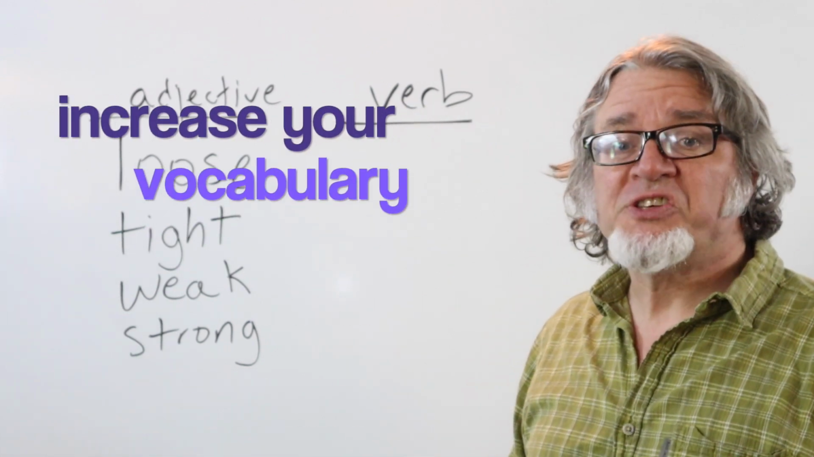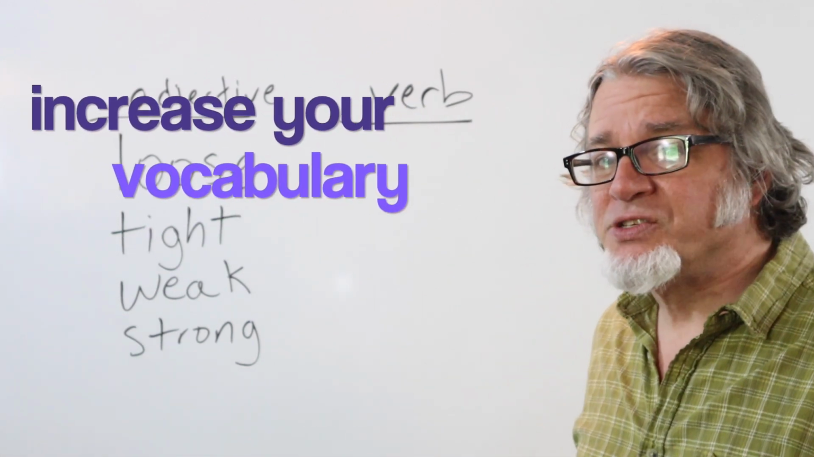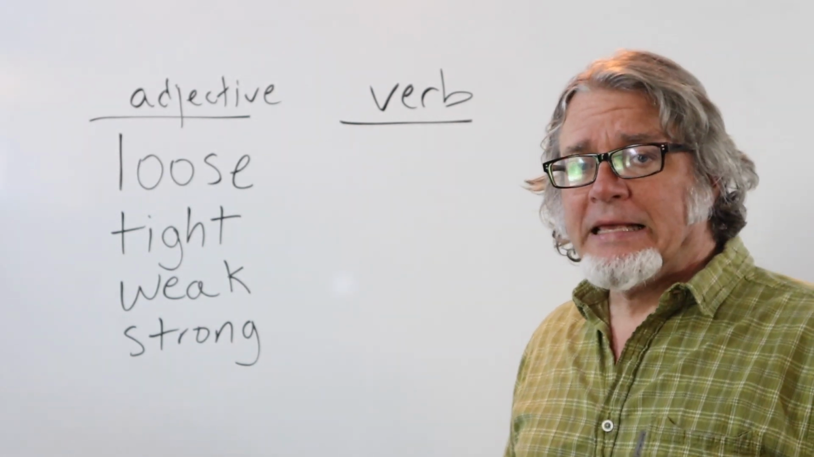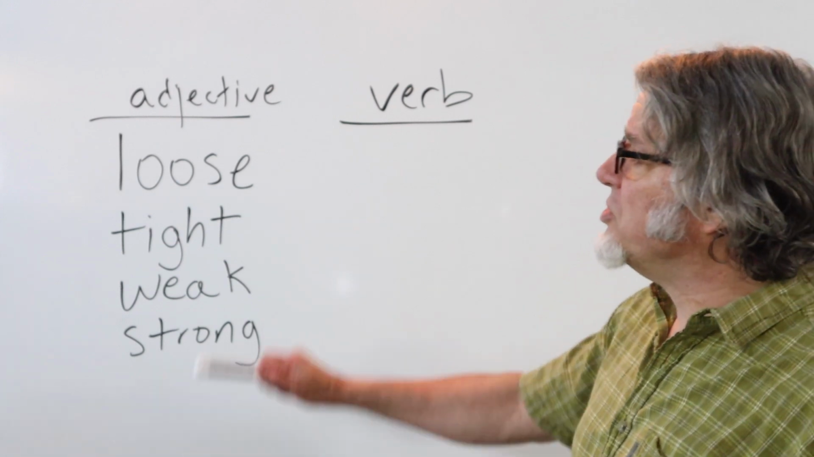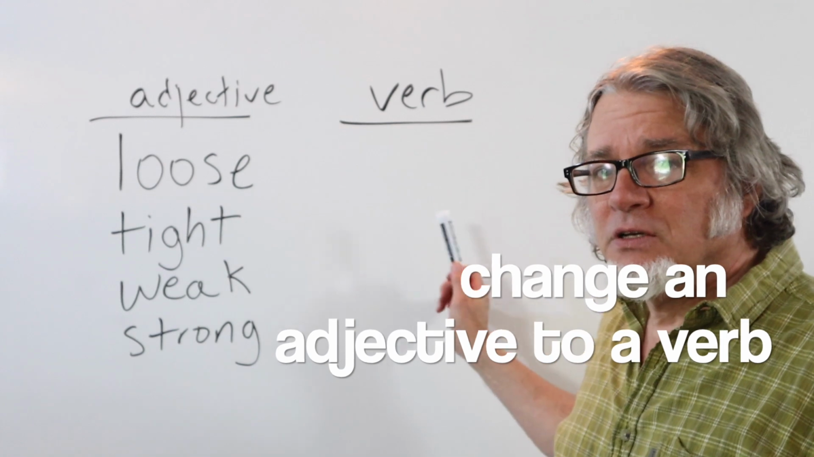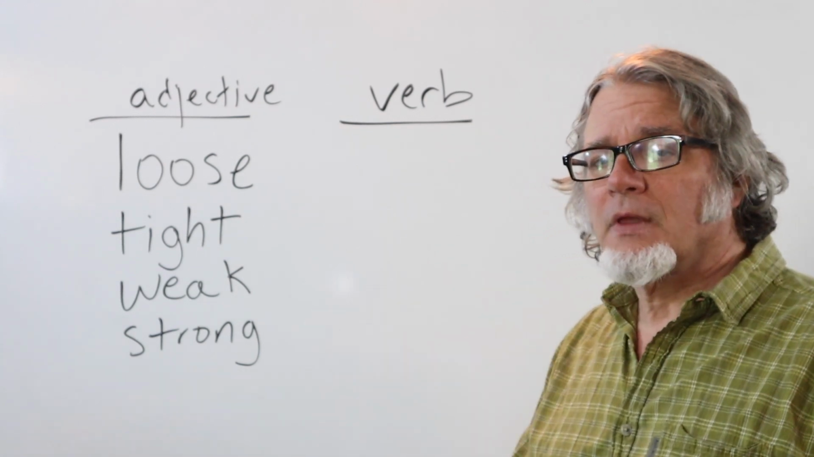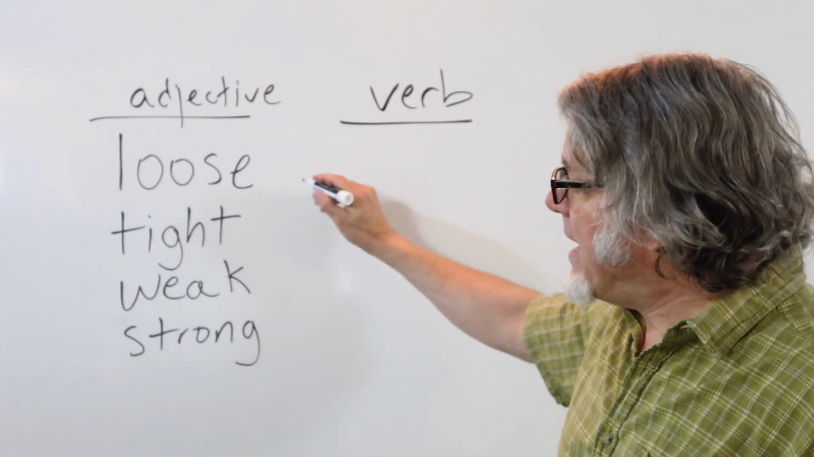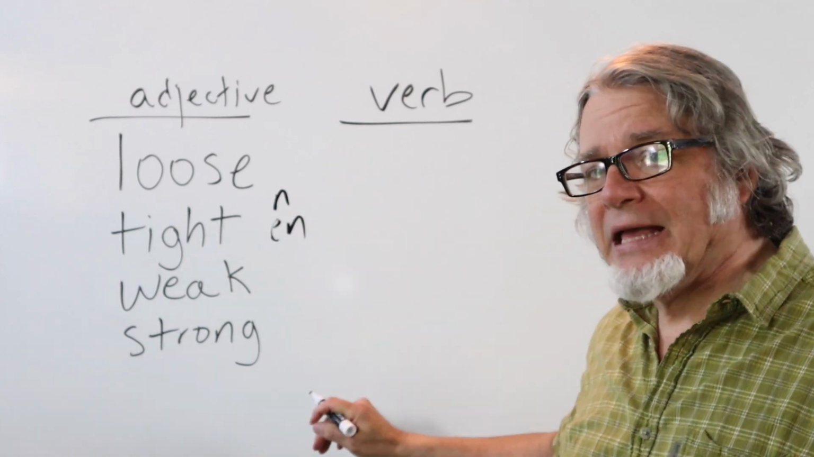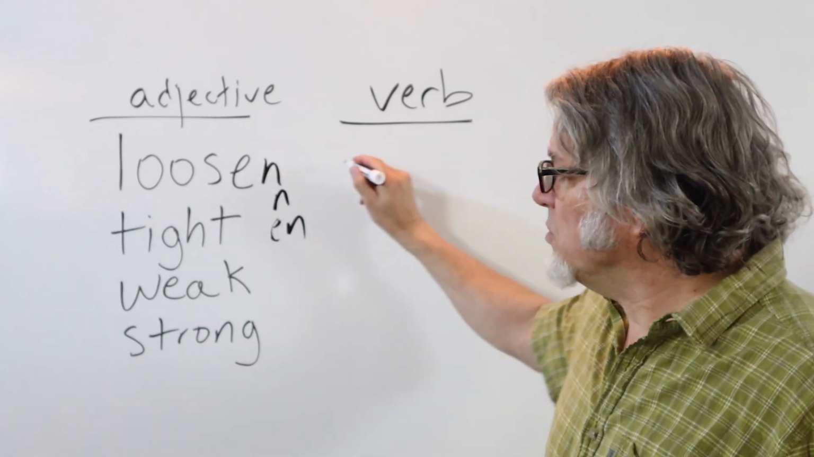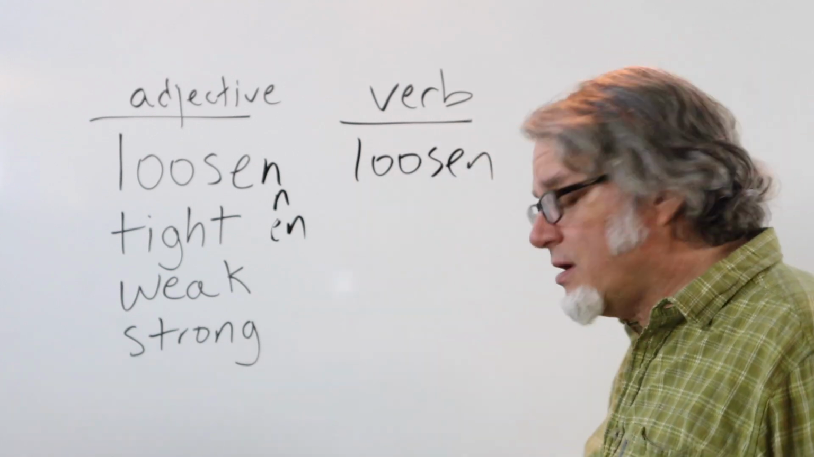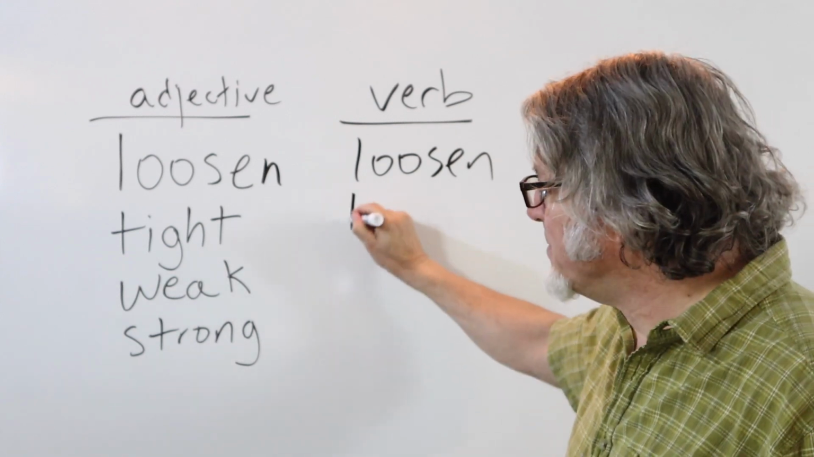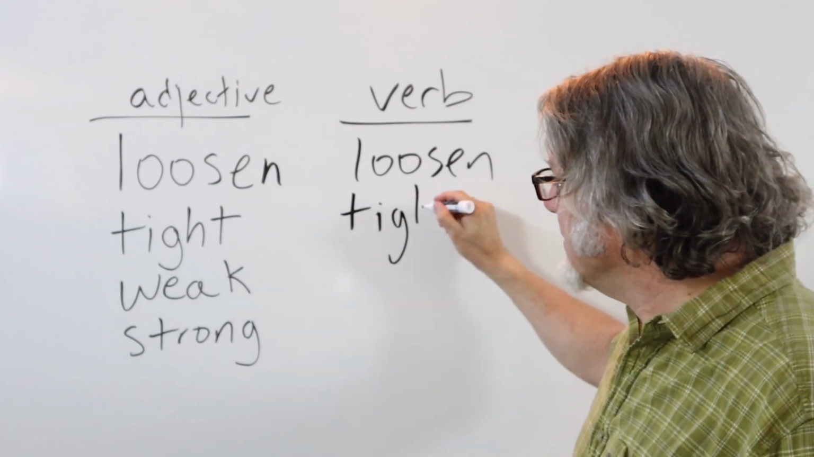One way to increase your vocabulary in English is to learn how to change a word from one part of speech to another. In this video, I'll show you how to change an adjective to a verb. To change any of these adjectives, you just have to add an N or an EN. Loose becomes loosen. Loosen is a verb. Tight becomes tighten as a verb. Just add the EN.